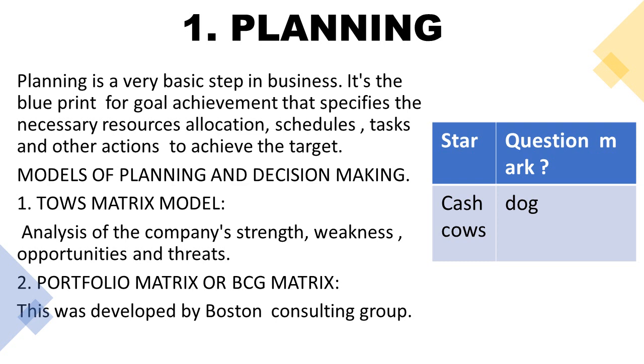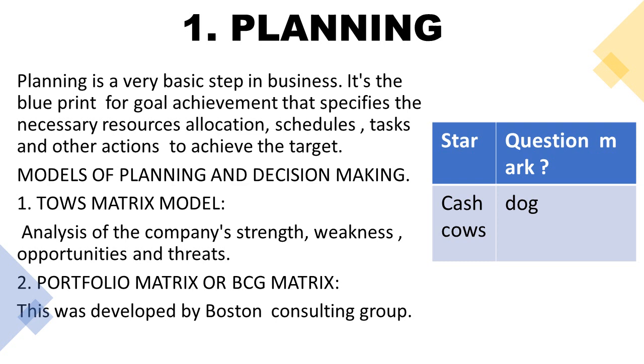Analyze your threats first, then study your opportunities, find out your weaknesses and your strengths, so that when you enter the market or the production unit, you will plan accordingly. Before starting your planning, you need to analyze these 4 factors so that you plan properly. In this matrix model, he explained to study your strengths, weaknesses, opportunities and threats. But threats and opportunities are more important points than weakness and strength. Remember that threats and opportunities are important in this topic.